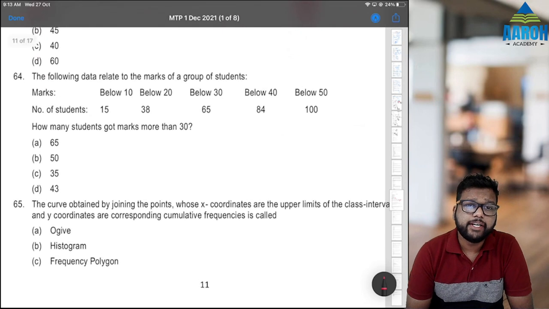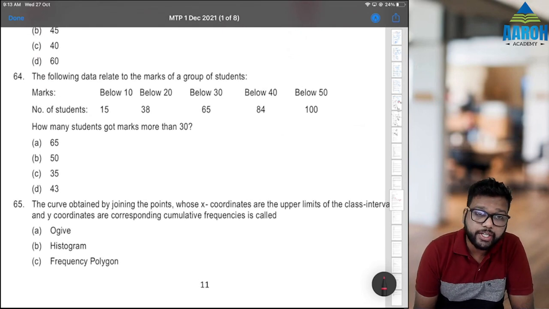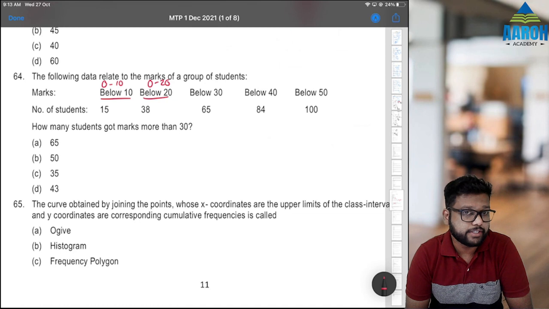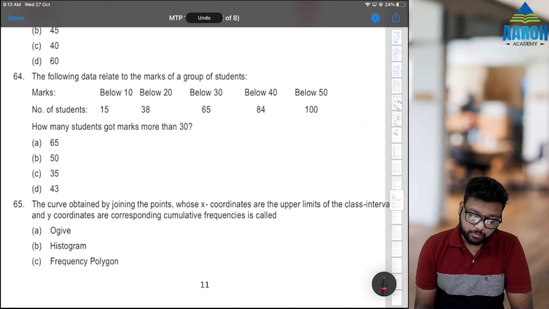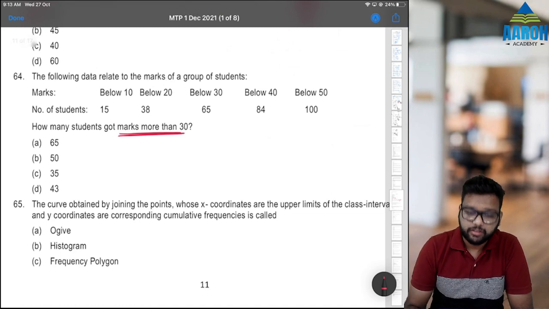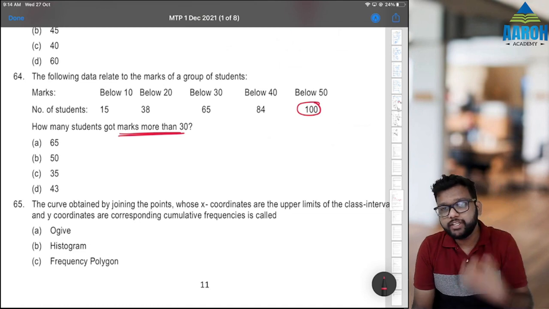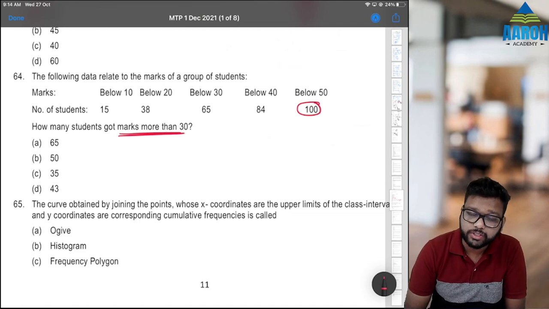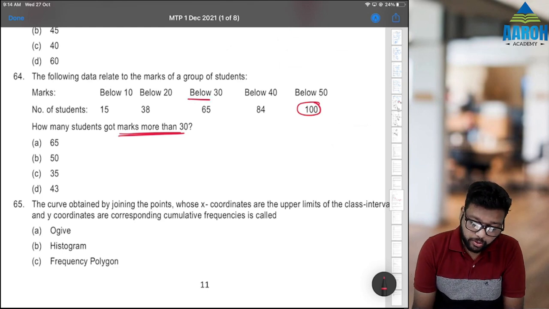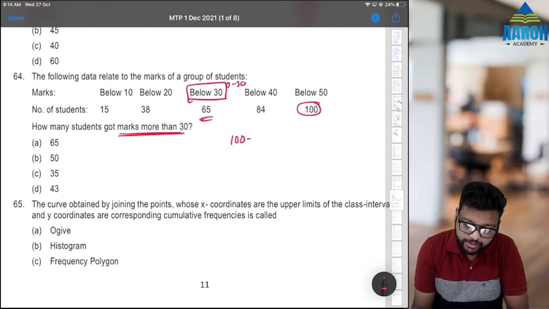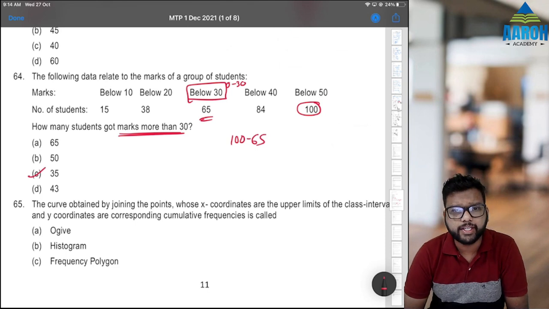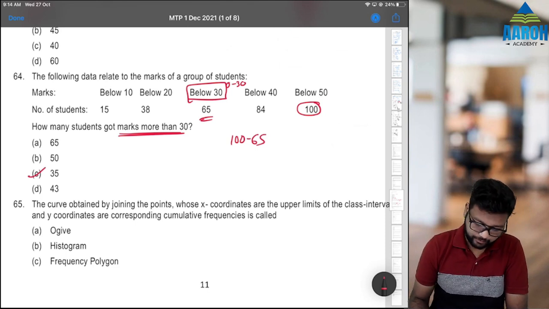64. The following data relates to marks of a group of students. Now this is a cumulative distribution. Below 10 means 0 to 10. Below 20 means 0 to 20. Understand? Okay, fine. So let's see what is asked. How many students got marks more than 30? Now see, total students are 100 because everyone is below 50. And below 30, that means 0 to 30, are 65. If below 30 are 65, then above 30 are 100 minus 65, that is 35 students. So more than 30 will be 35 students, option C.